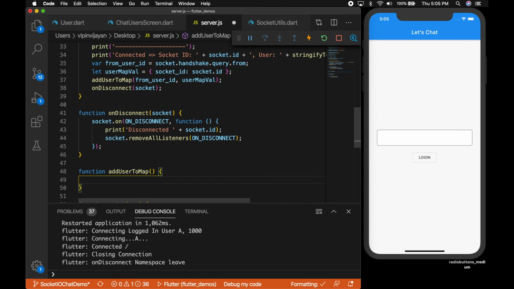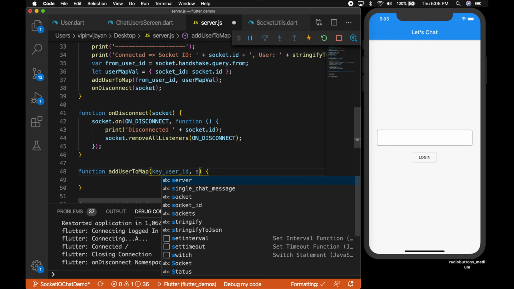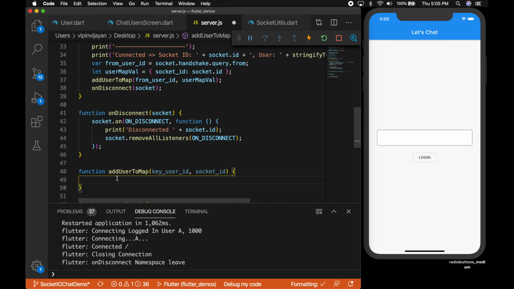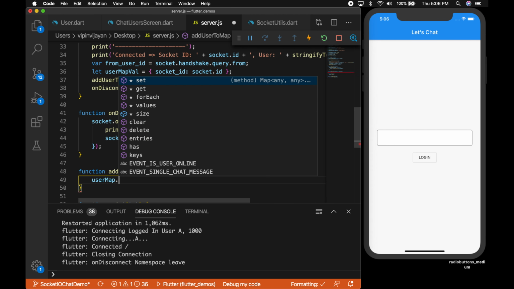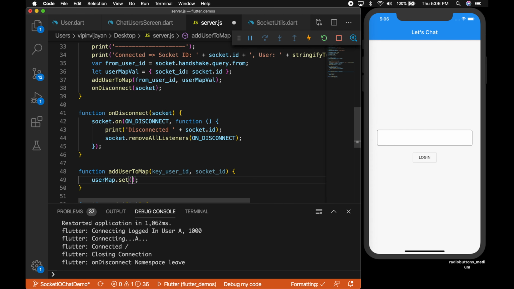So let's write the function addUserToMap, and the parameters are the key, which is the user ID, and the value, which is the socket ID, right? So userMap.set with the key user ID and the value socket ID.